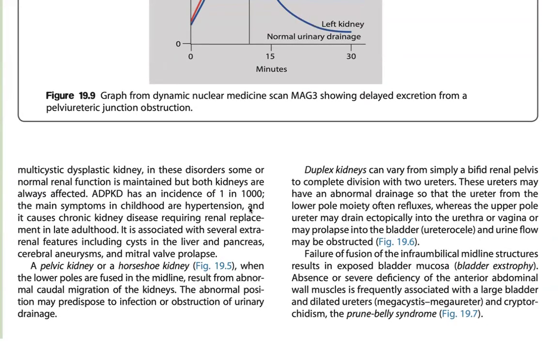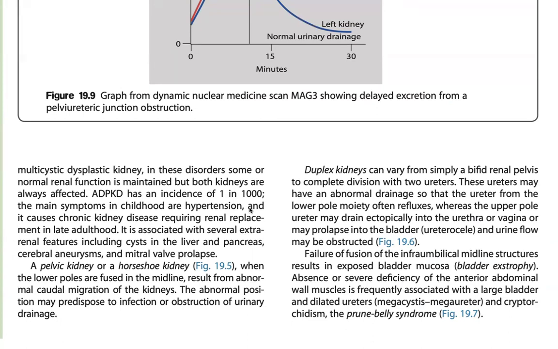ADPKD has an incidence of 1 in 1,000. The main symptoms include hypertension and chronic kidney disease requiring renal replacement in late adulthood. This is associated with several extra renal features including system and living and stability in the reason and natural collapse of the kidney or partial kidney.